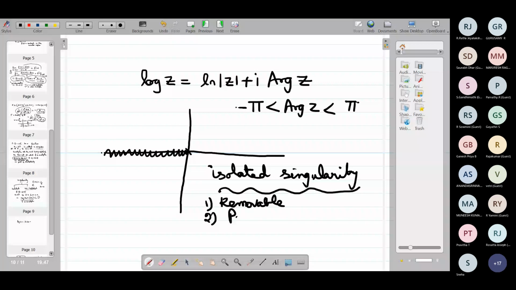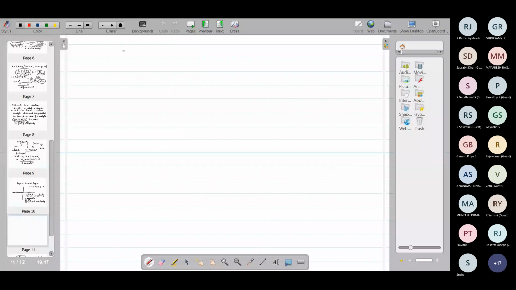When will you say that an isolated singularity is said to be removable? Okay, f is a function from D to C, and Z0 is an isolated singularity. When will you say that Z0 is a removable singularity?